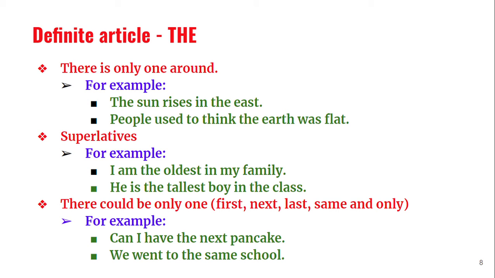You will understand better. Can I have the next pancake? When I say next pancake, there can be only one. There cannot be two. We went to the same school. When we say the same school, it should be only one. Then only we can say same school. Otherwise, we have to say I went to some other school. He went to government school. I went to private school. There can be two. But when we say same school, there should be only one. So we say the same school.